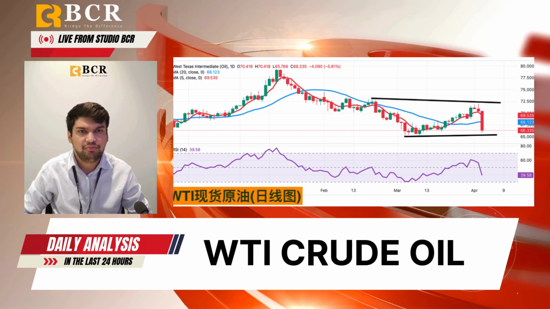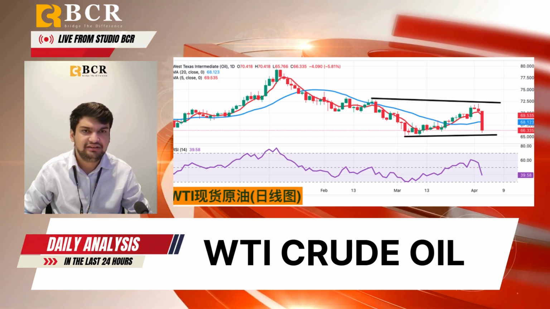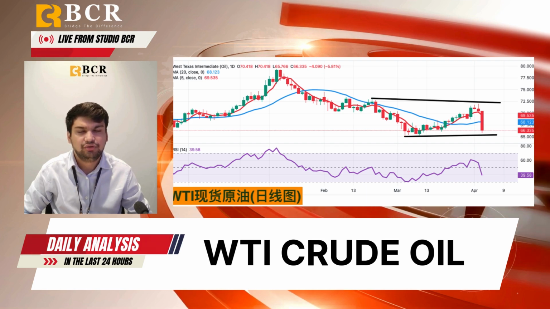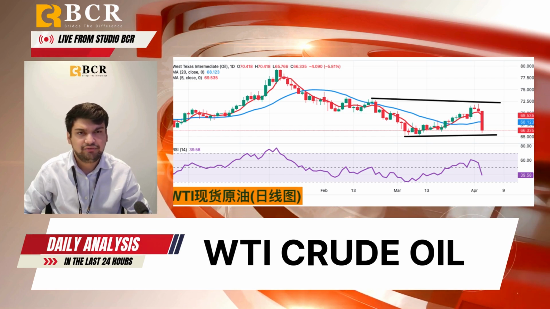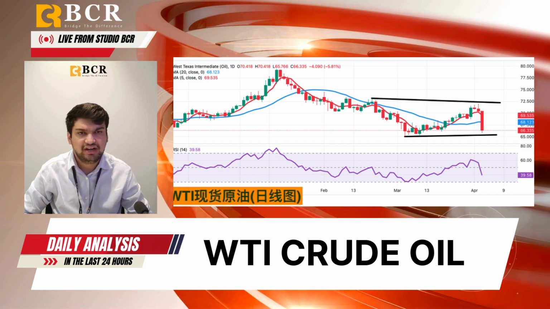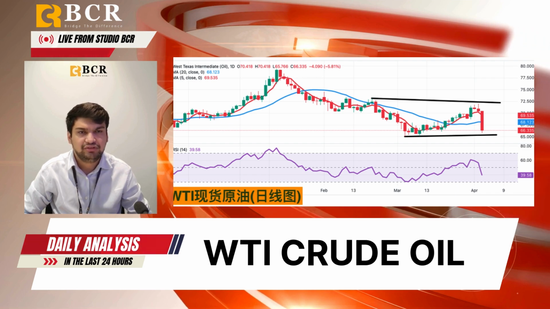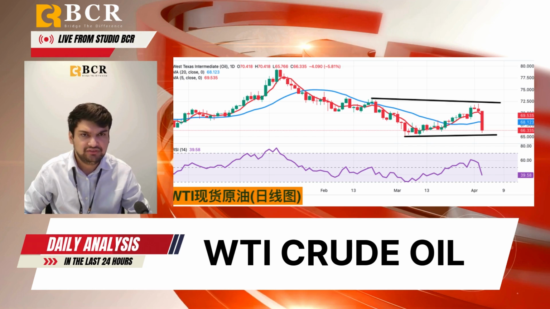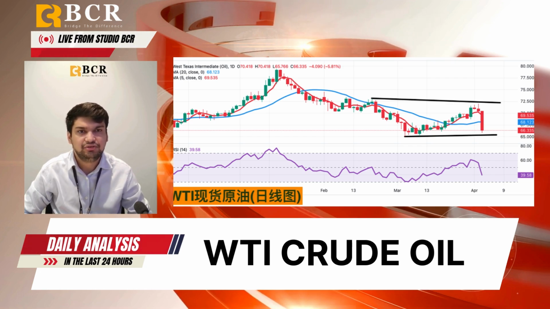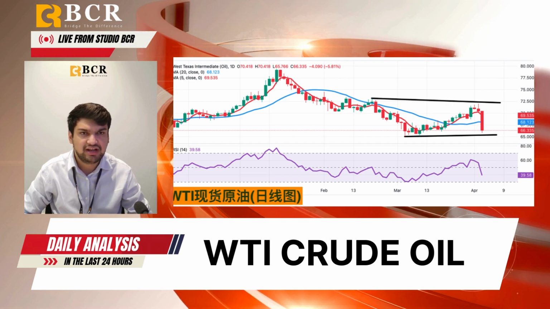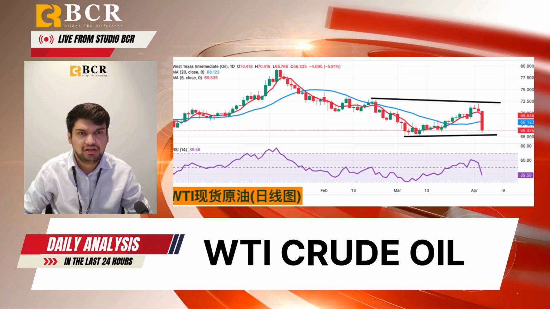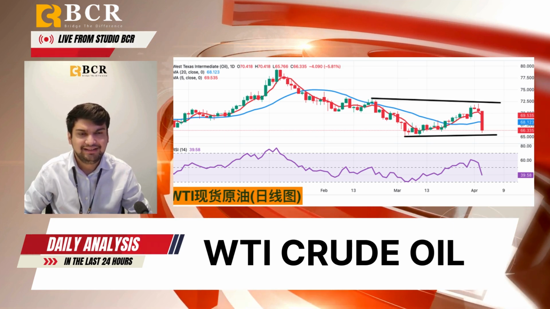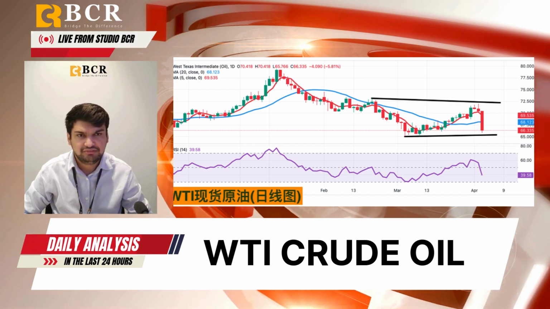The temporary top may have encountered obstacles at the 200-day simple moving average of $72. On the other hand, the 14-day RSI indicator on the chart plummeted to a negative zone near 39.58, and oil prices may continue to fall with a tendency to extend further in the short term. The expected downside target will be $66 and then the $65 March 5 low.